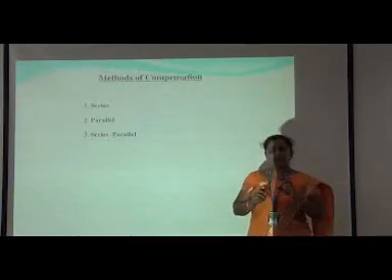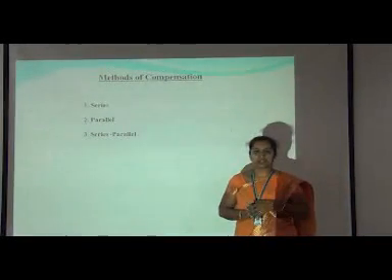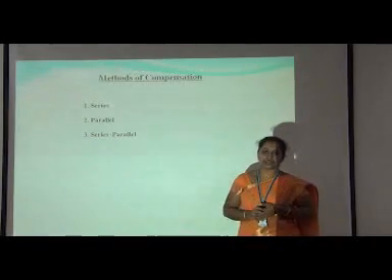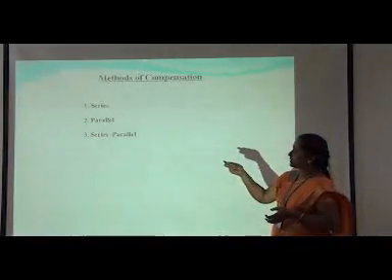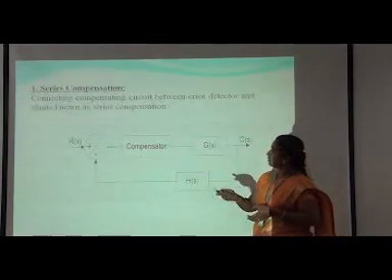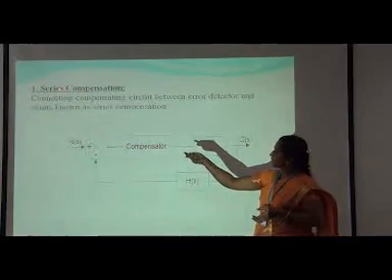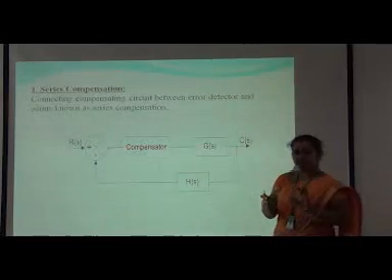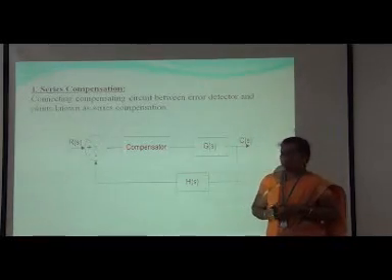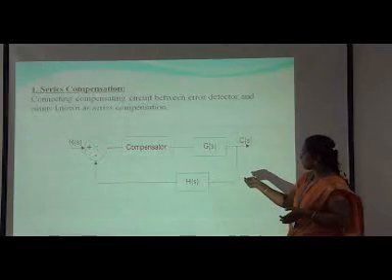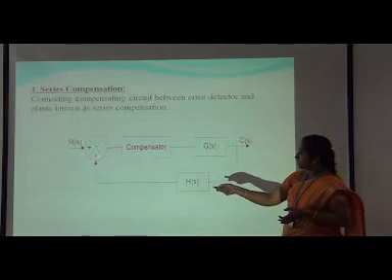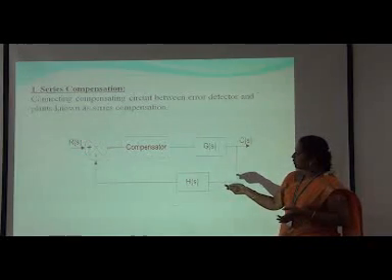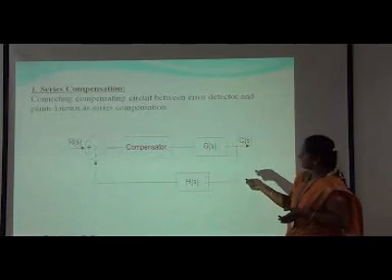What are the main methods of compensation? Mainly there are three methods: series, parallel, then series parallel compensation. First we see the series compensation. We already know a negative feedback system. So this is a negative closed loop feedback system. Here, in the series compensation, we are introducing the compensator in a series manner.